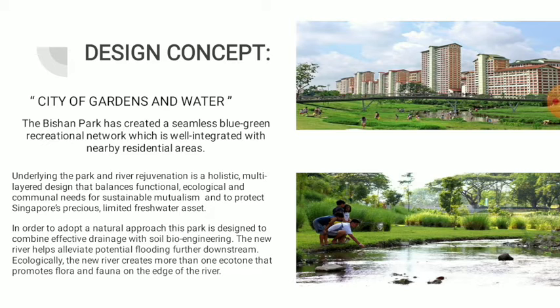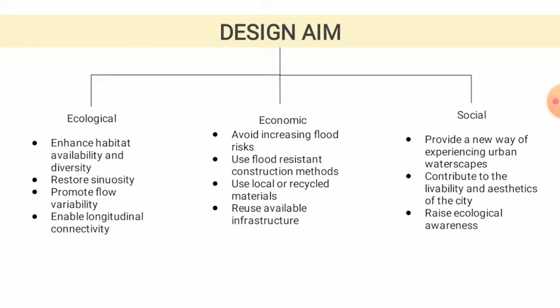The new river helps alleviate potential flooding further downstream. Ecology: the new river creates more than one ecosystem that promotes flora and fauna on the edge of the park. This park has design aims which are ecological, economic and social.